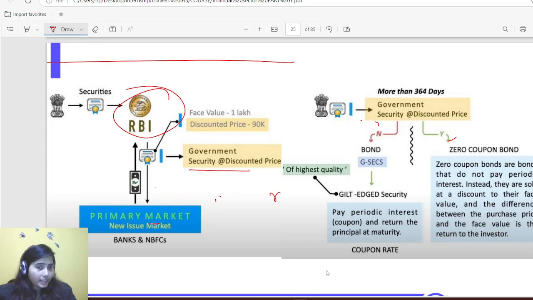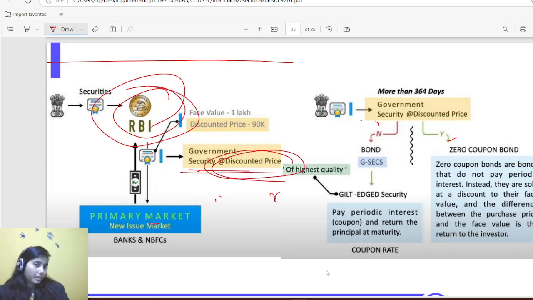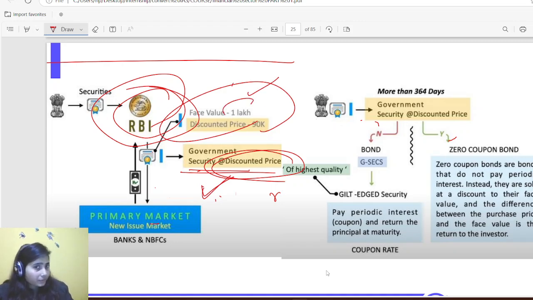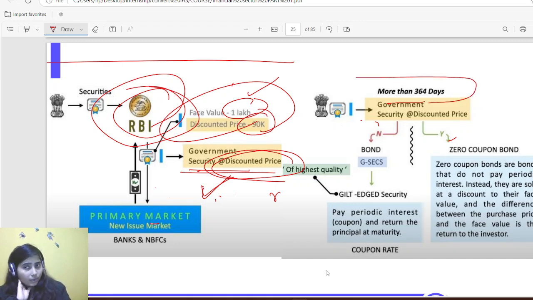In government securities, RBI used to issue government securities at a discounted price in primary market. Again, I hope that you are aware about the discounted price method, that the face value of a share is 1 lakh and they are being issued at 90,000. Okay. So if it is for more than a year, it is a capital market instrument, known as government securities.